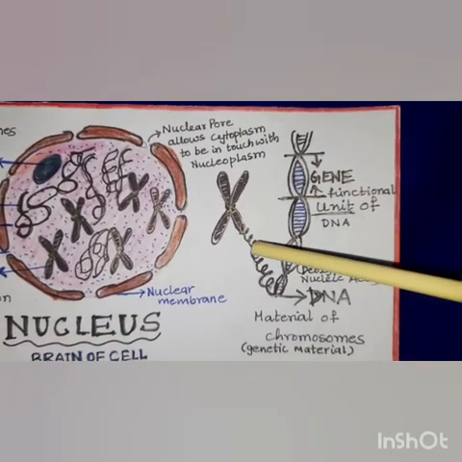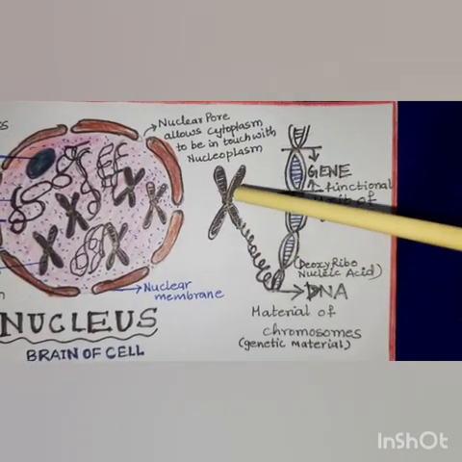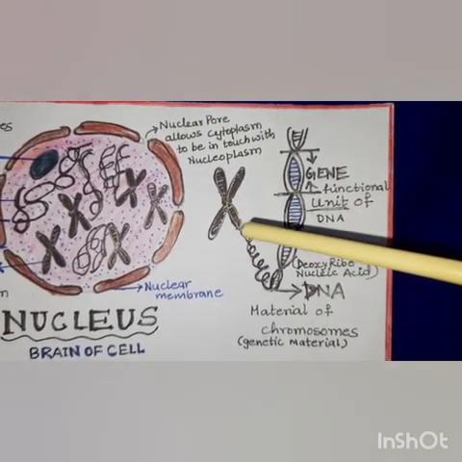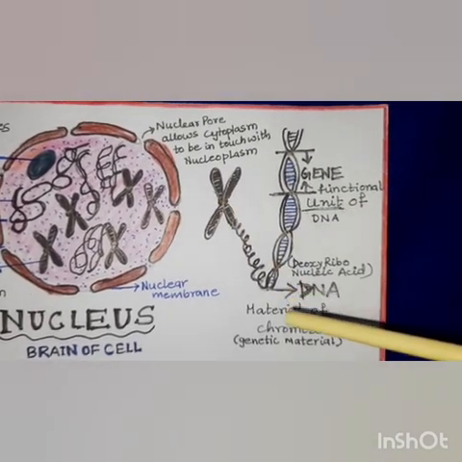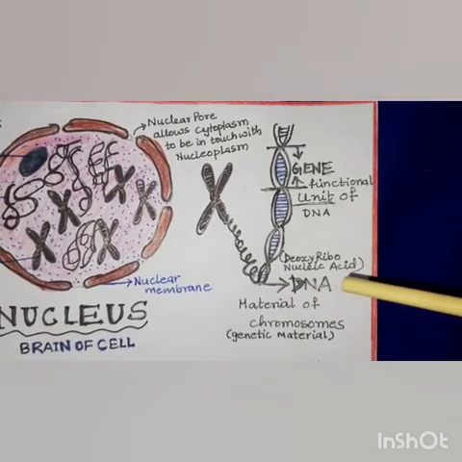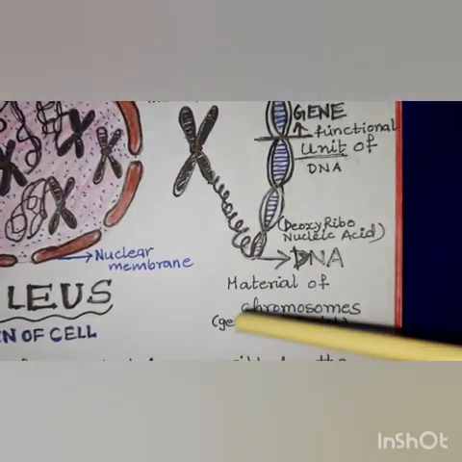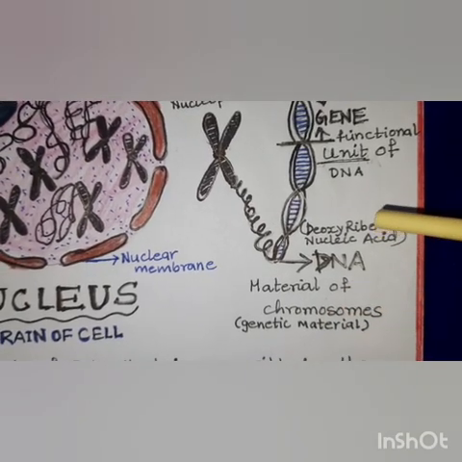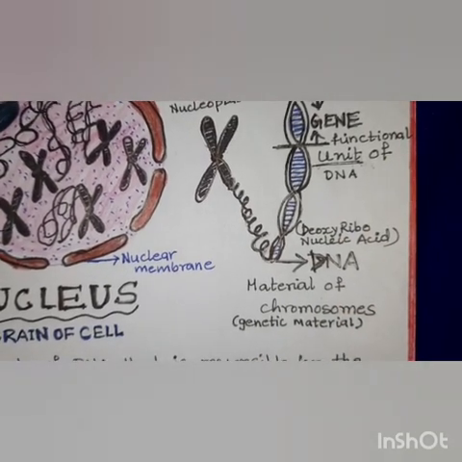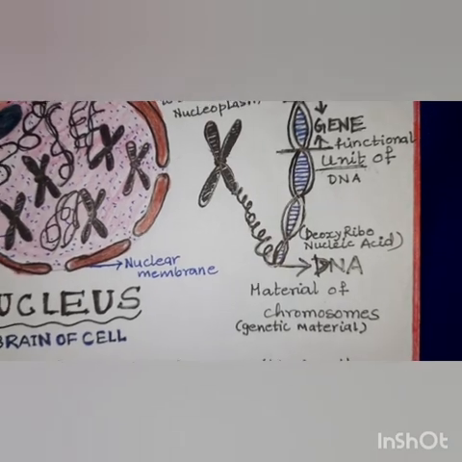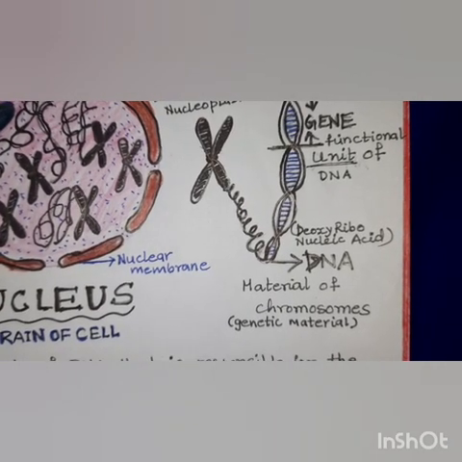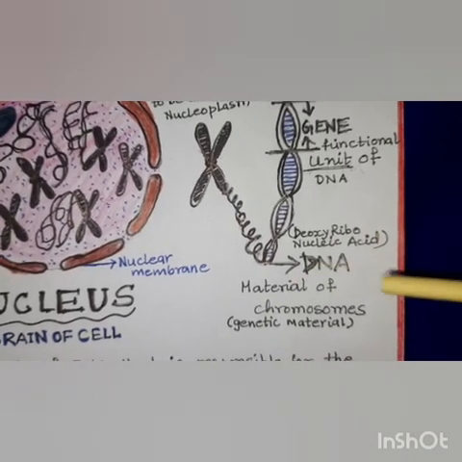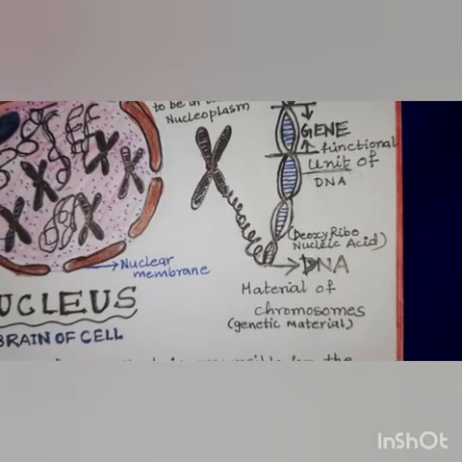Now if I detangle the chromosome, if I remove the material of the chromosome, you will find long thread-like structures called the DNA. Now this DNA is the material of the chromosome. Like our clothes can be made up of cotton or silk, so silk forms the material of our clothes that we wear, or the cotton. Similarly, the DNA forms the material of the chromosome. The chromosomes are made up of DNA.